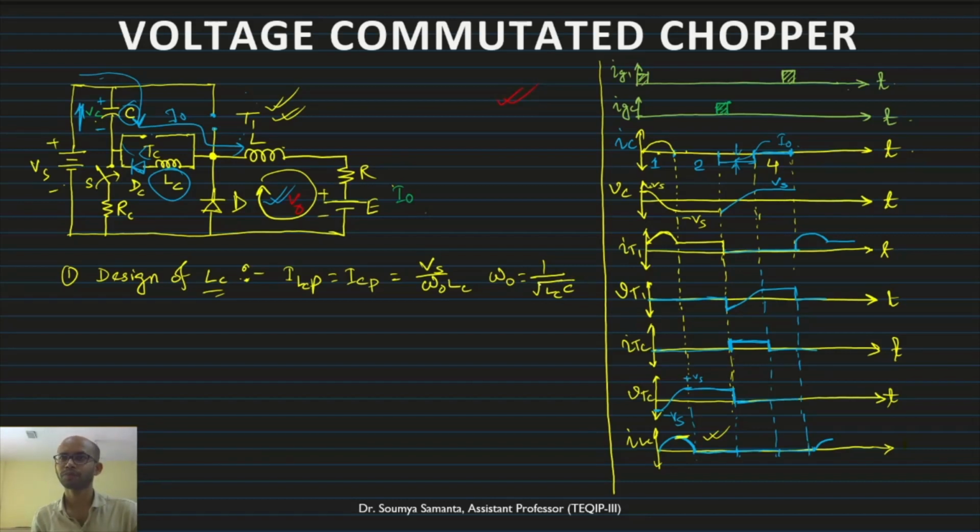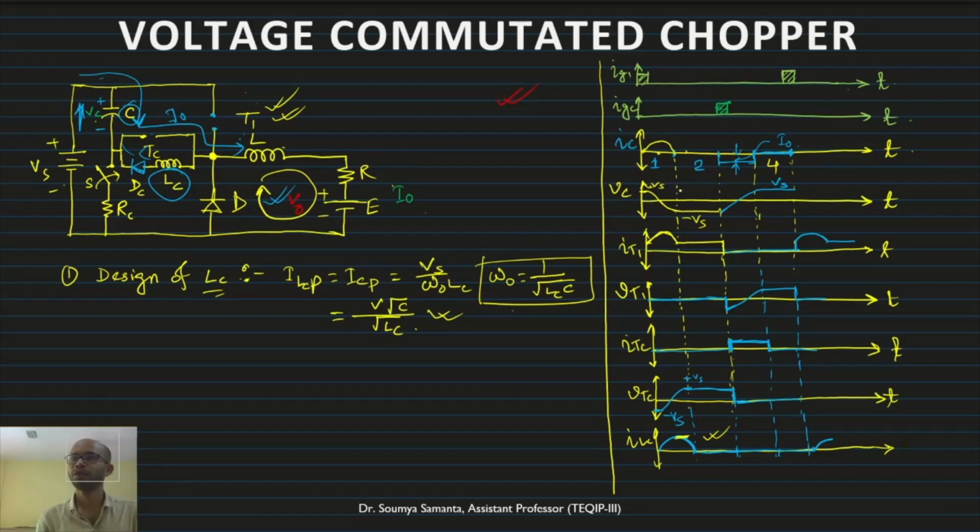Now if we replace this one, we can find out that this is equal to Vs by root of L by C. This is the value we can find out.